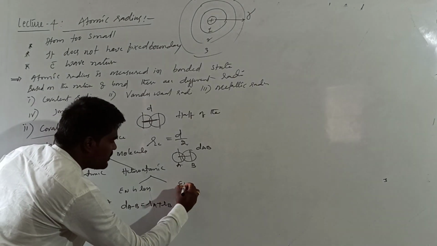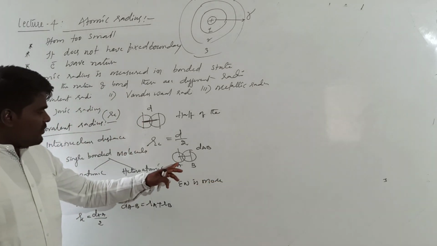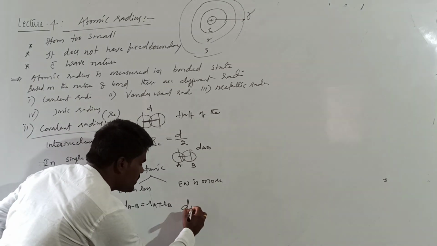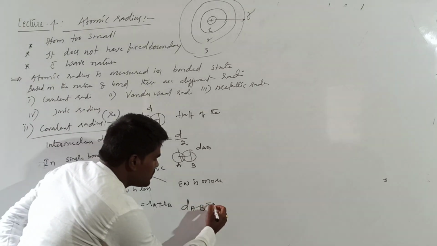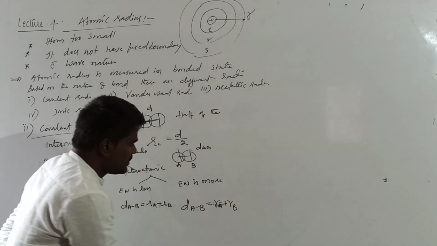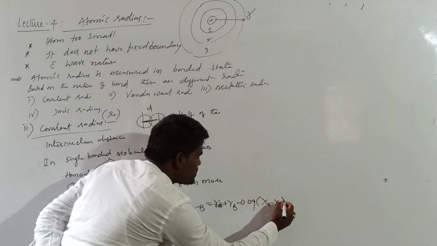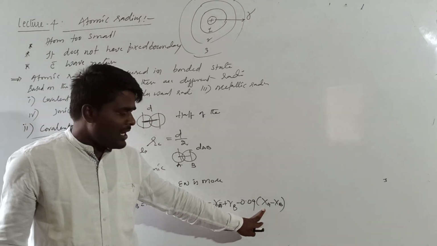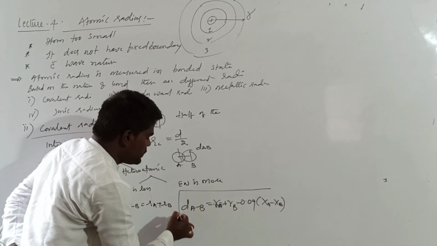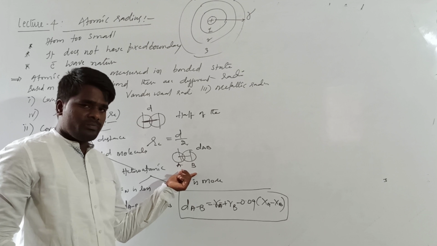If the electronegativity difference is more, then the distance of A and B will not be equal to RA plus RB. Then the distance of A and B will be equal to RA plus RB minus 0.09 into chi A minus chi B. Here chi A and chi B represent the electronegativity of A and B. This is how you need to determine the distance in heteroatomic molecules, right?